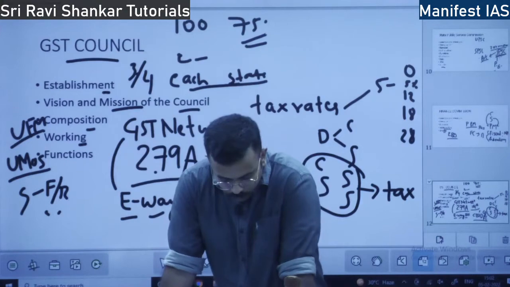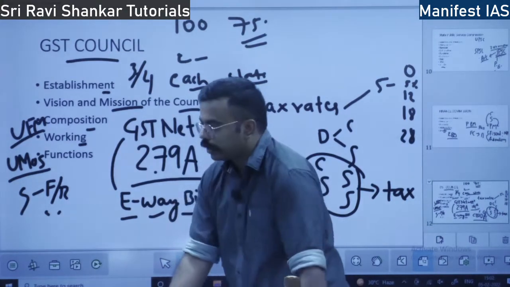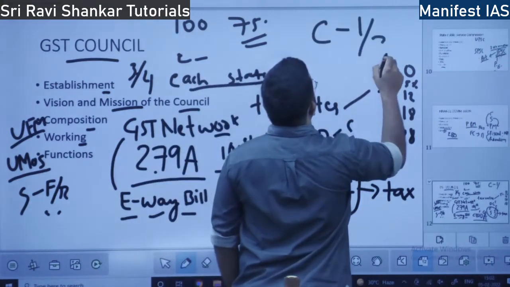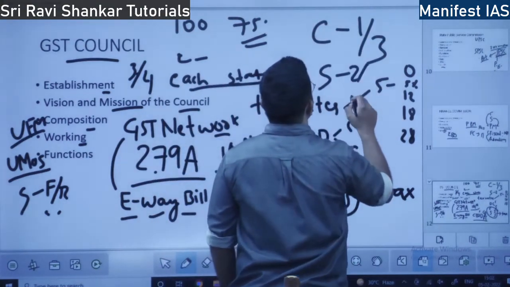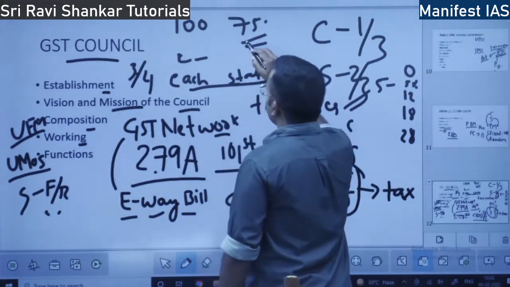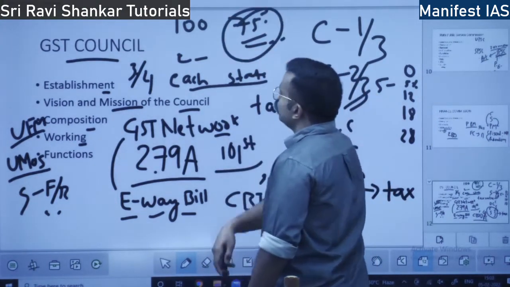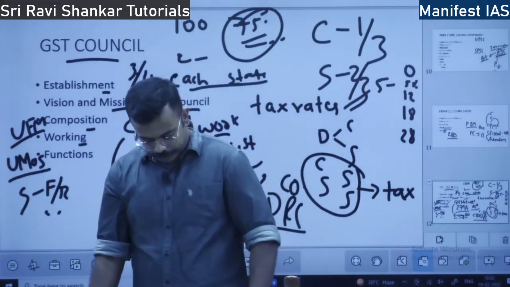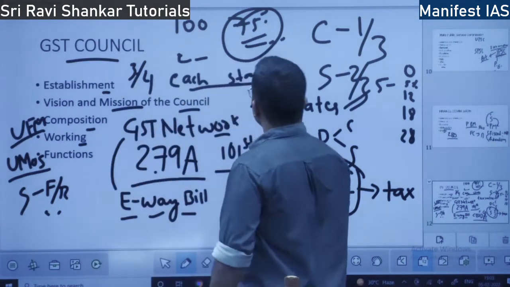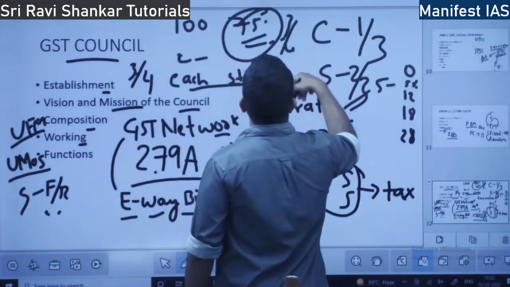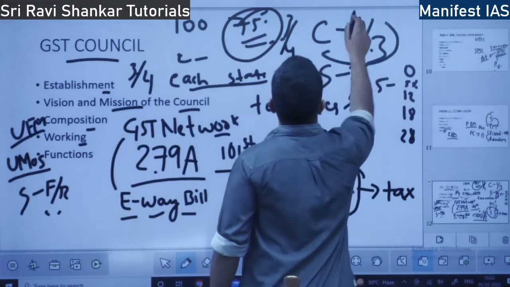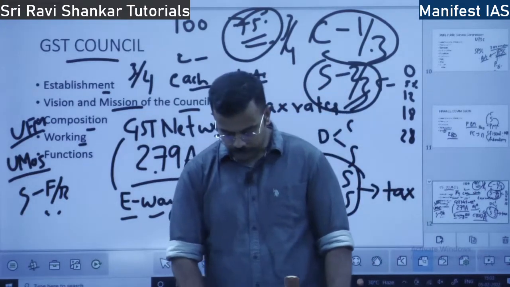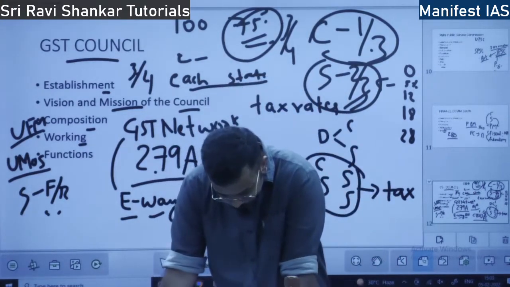So what is the distribution of vote between center and state? Center has 1/3 of the vote. States have collectively 2/3 of the vote. Decisions are taken by a 3/4 majority, not 2/3 majority. So 1/3 vote share for the center, 2/3 vote share for the states. This is broadly the working of the GST Council.